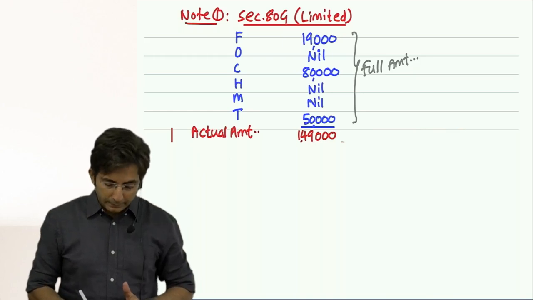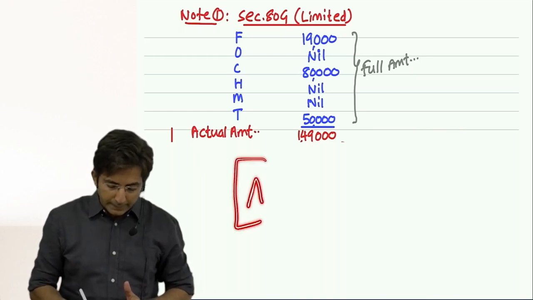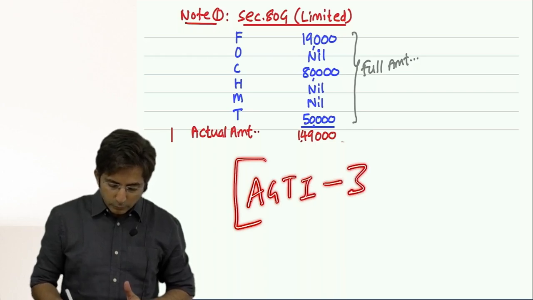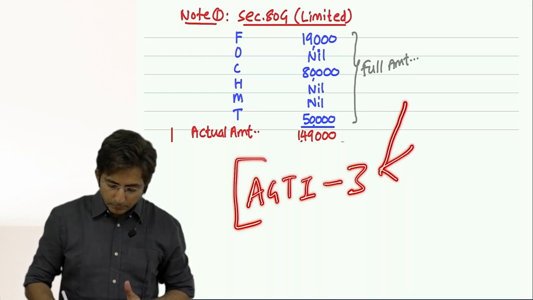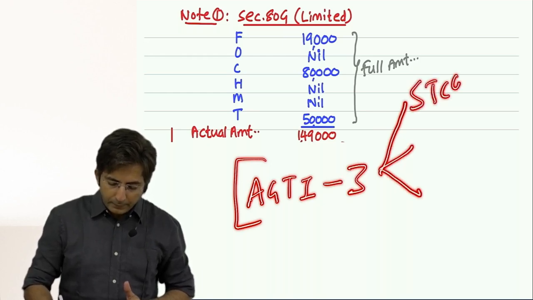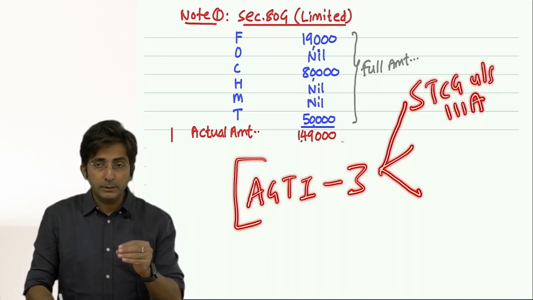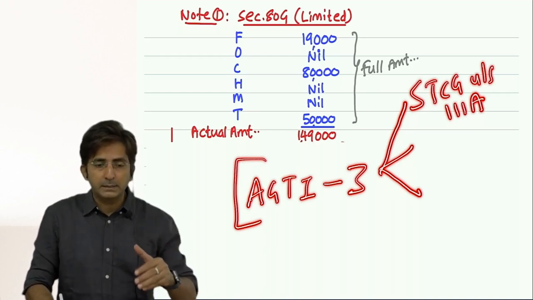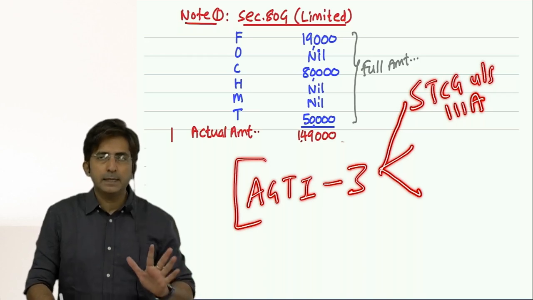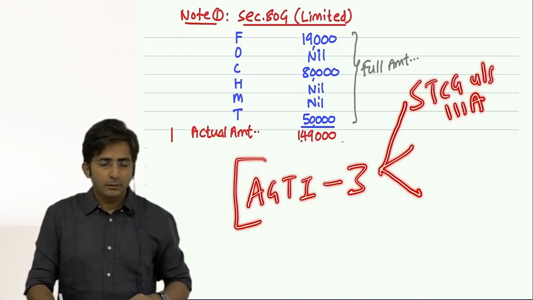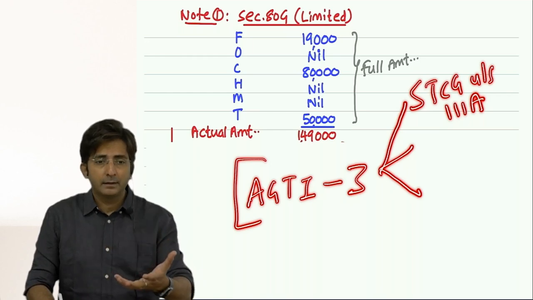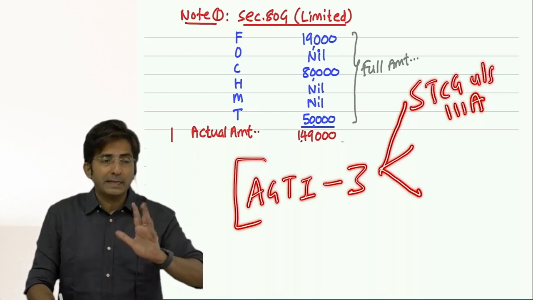Next I will explain which 3 things you have to minus from AGTI. The first is short-term capital gains under section 111A. First, tell me what capital gains are. Whenever you sell some asset, the profit you make is called capital gains.